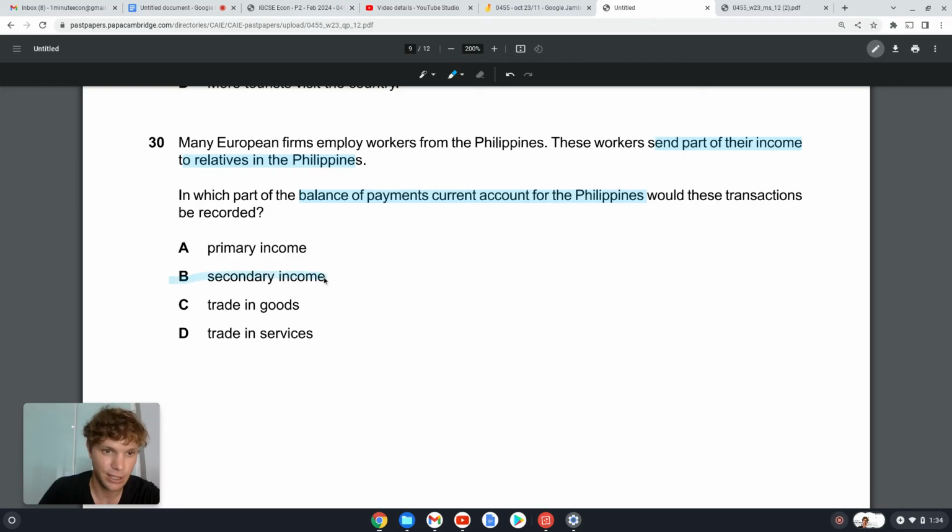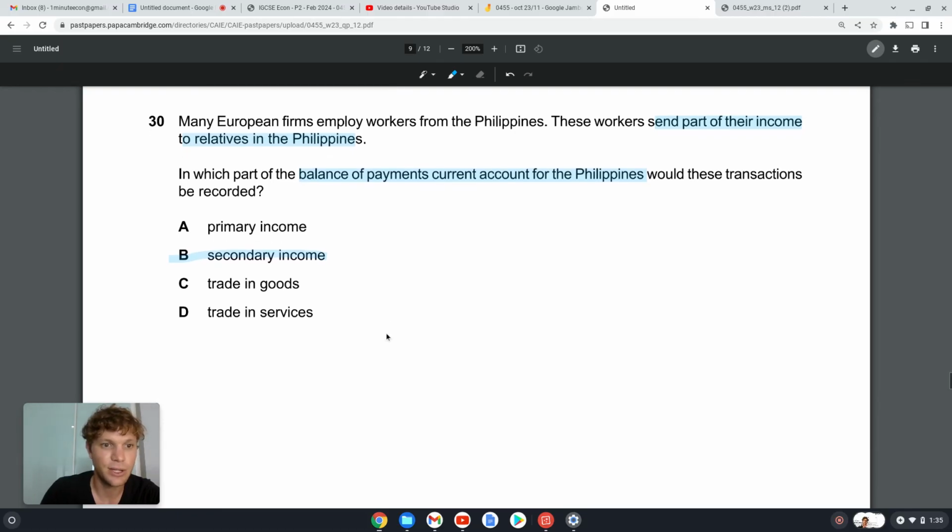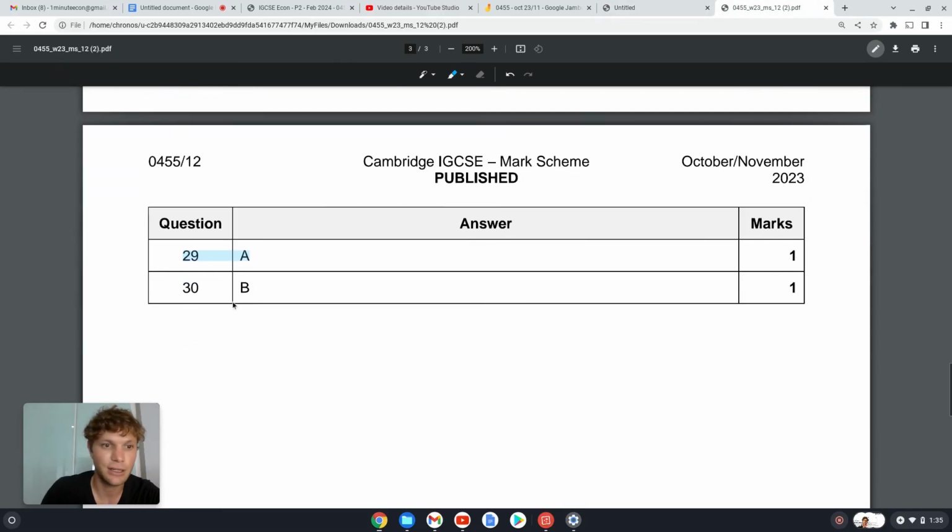This is secondary income. Okay, so trade in goods is obviously exports and imports of physical goods. Trade in services is exports and imports of just like services provided. So we call that the invisible part of the current balance of payments. We call the trade of goods the visible part because you can actually see the goods. Primary income is that money is paid directly into the country, right? Secondary income is you pay me in this country and then I send the money home. Okay, so 30 is B, secondary income.